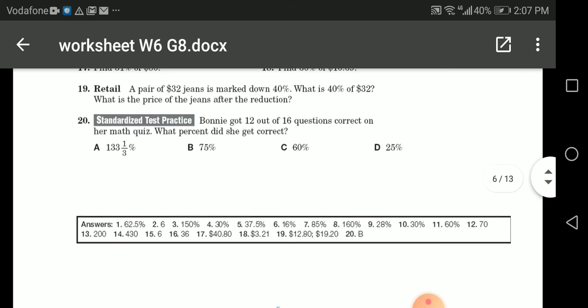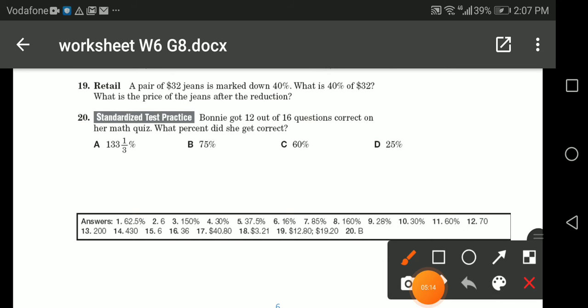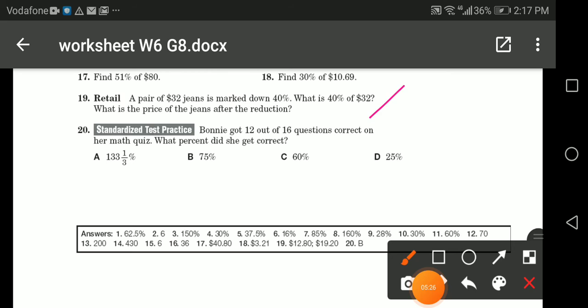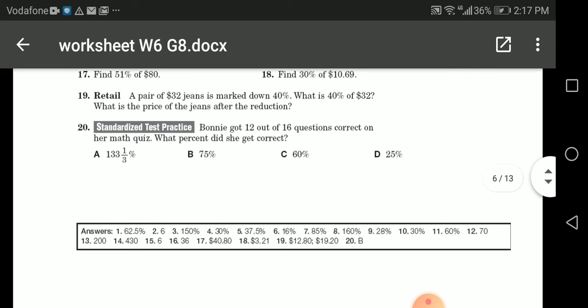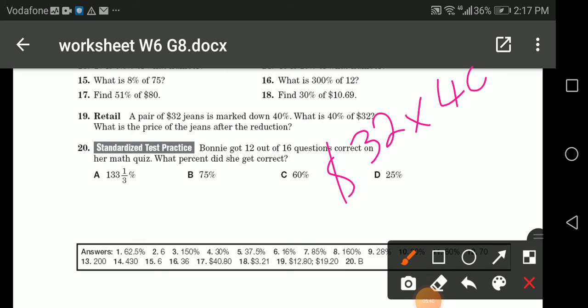Okay, what about the word problem here, guys? A pair of $32 jeans is marked down 40%. What is 40% of 32? Very good question. So in this question, how can I do it? I have here 40% of 32. So I will write here $32 multiplied by 40%, it's 40 over 100.